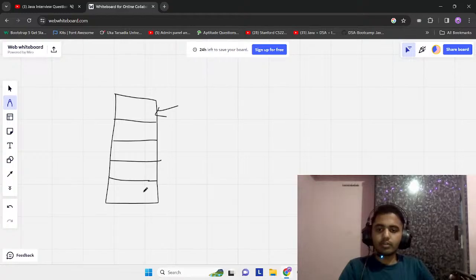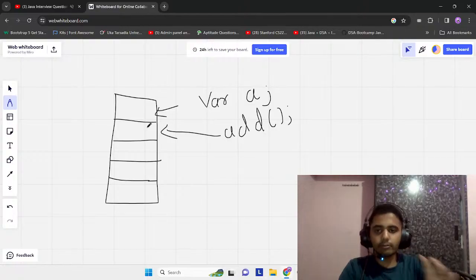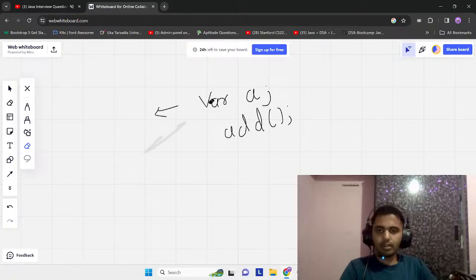If you create a variable, let's say variable a, it will be stored in your stack memory. Let's say you have some method like add; all of this is in your stack memory. If you try to put more stuff into your stack memory, it will overflow because it's previously defined and has a limited amount of space. Whereas it's not the case with your heap memory.